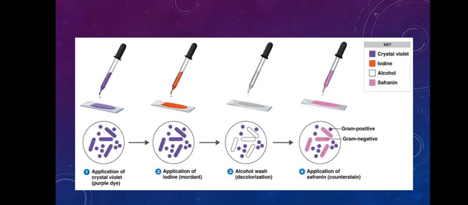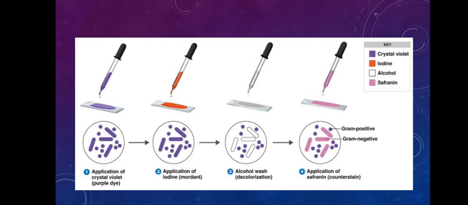After using iodine, he decolorized the cells with alcohol. After decolorizing with alcohol, he applied the safranin dye, which is another dye that gives orange color, or you can see here that pink color. After completing this process, what he observed in the end was that there were two types of bacteria.